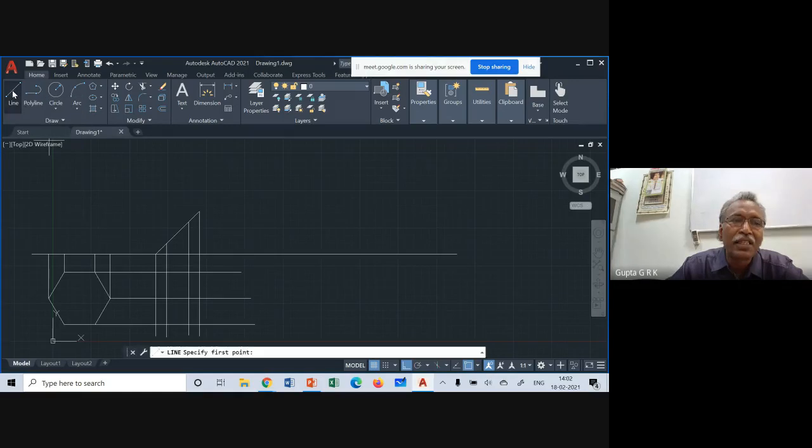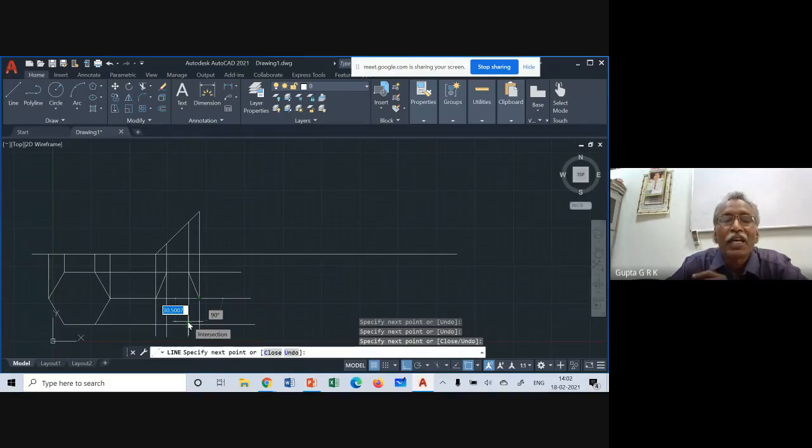So first this corner I will start here. So next this, and next this. I could pick those points because in the snap I have perpendicular and intersection. So wherever 2 lines are intersected, I can pick those points. Here. So like this I can draw.